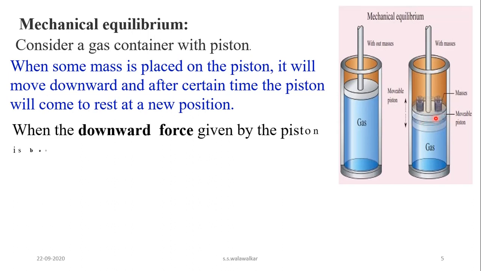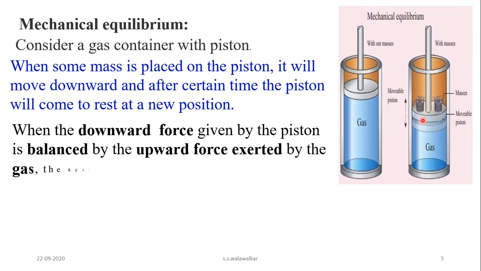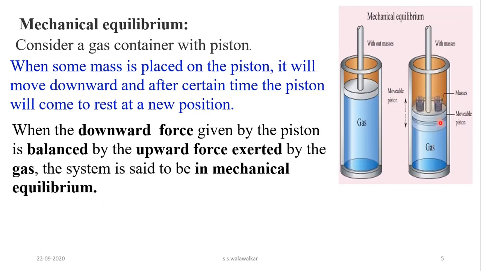So when the downward force given by the piston, the gravitational force, is balanced by the upward force exerted by the gas, then the system is said to be in mechanical equilibrium.